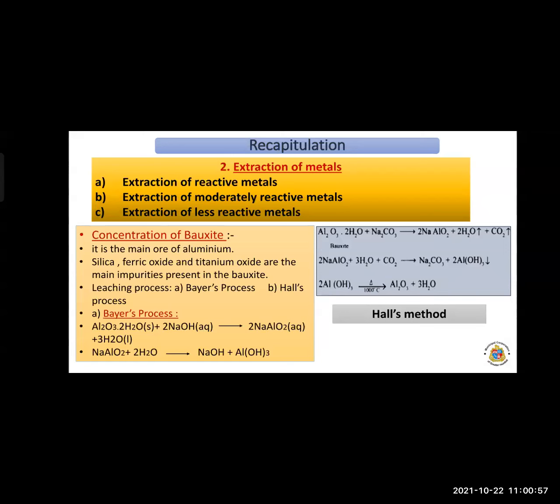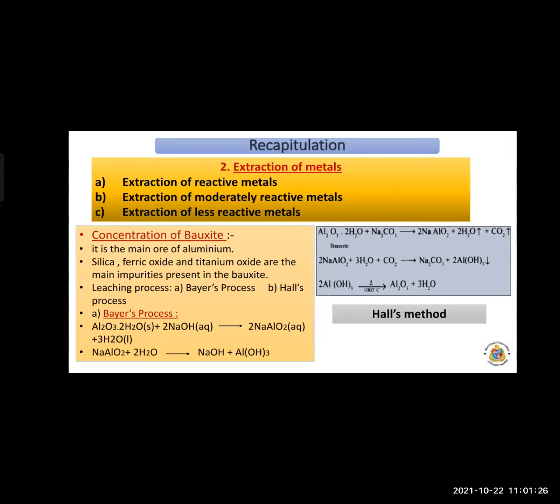Because of the filtration method, we can filter this and get the iron oxide, which gets separated from the bauxite ore. Now what about the silica and the titanium oxide? Silica and titanium oxides get dissolved in aqueous sodium hydroxide to form water-soluble sodium silicate. So this is the Baeyer's process.